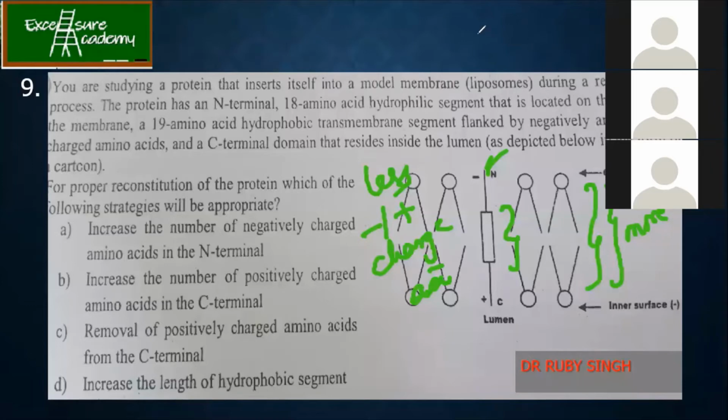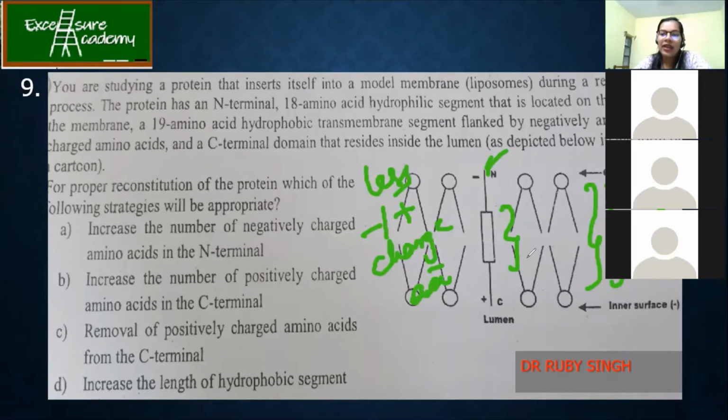Okay. Now they are saying what exactly has to be done. Okay. So let's see the options over here. Increase the number of negative charge. I don't want to increase, because if I increase, the hydrophobic residues will not be inserted properly. Okay, so none of the answers is correct over here. I cannot increase either the negative or positive, because if I increase negative and positive amino acids, the hydrophobic residues will become less stable in the hydrophobic region.